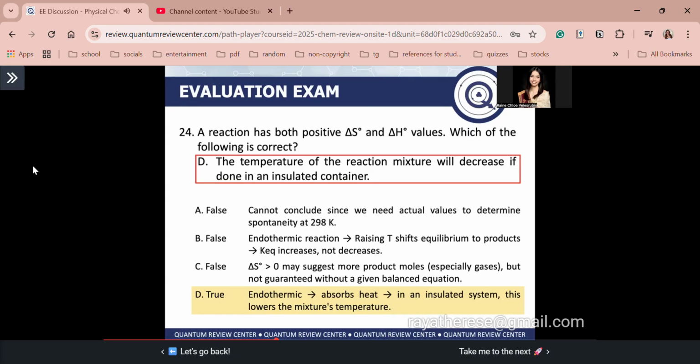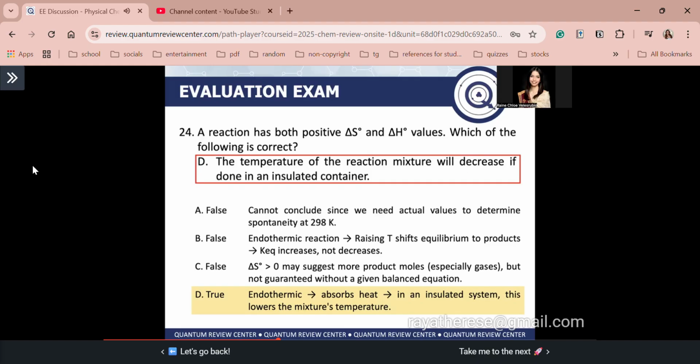So letter D says the temperature of the reaction mixture will decrease if done in an insulated container. Guys, when delta H naught is positive, it means the reaction is endothermic, right? So the system will absorb heat. In an insulated system, remember, heat from the surroundings cannot enter the system. So in an insulated system, what could happen? This will only lower the mixture's temperature. Clear?